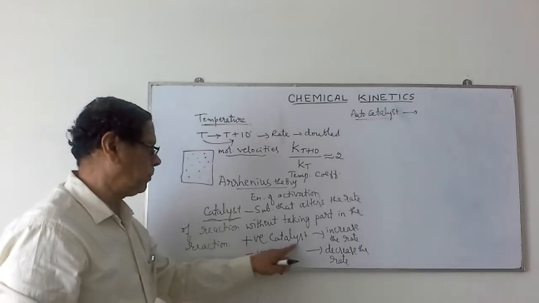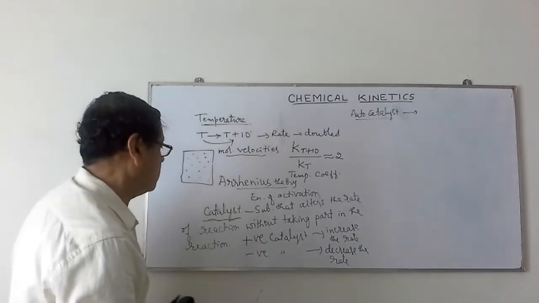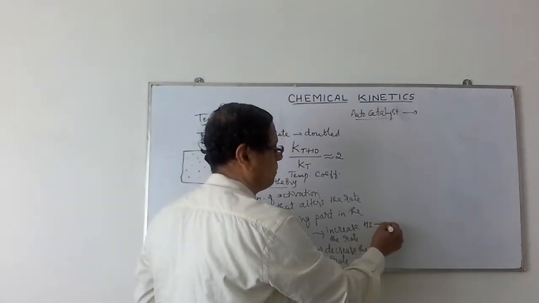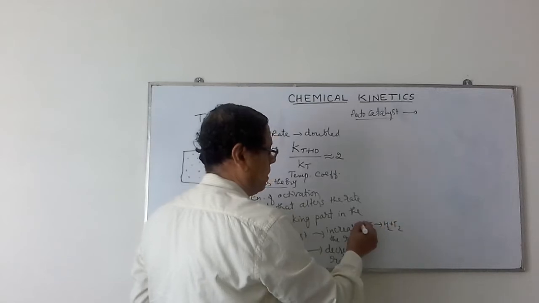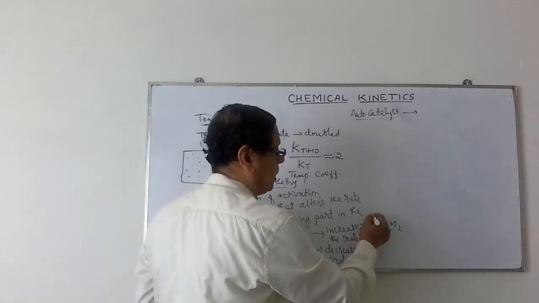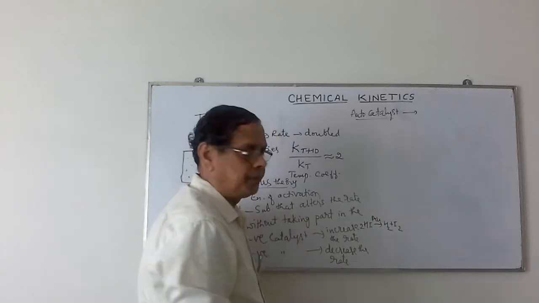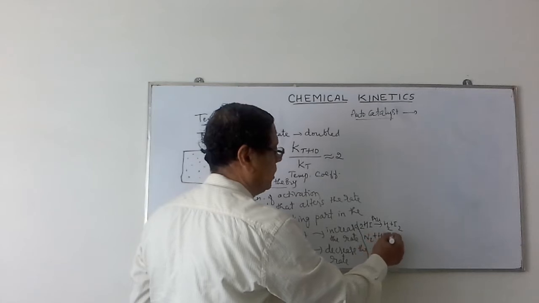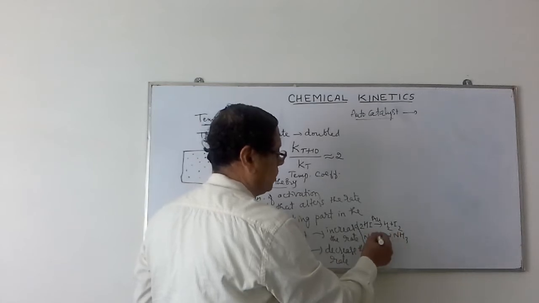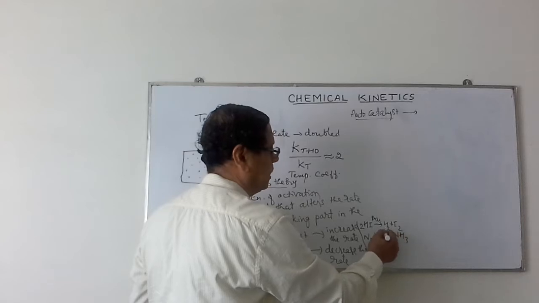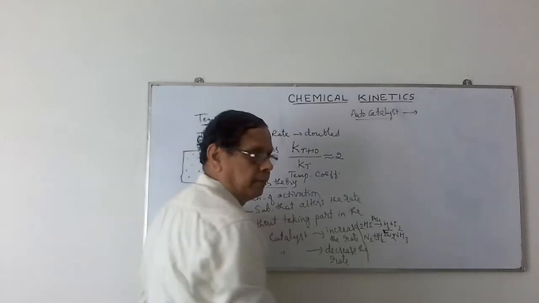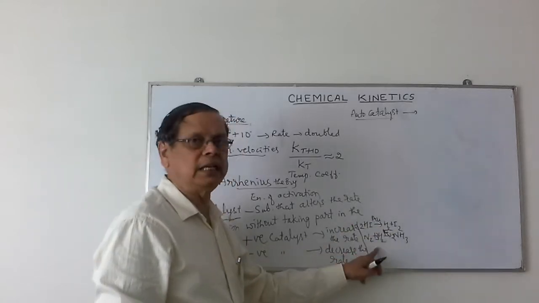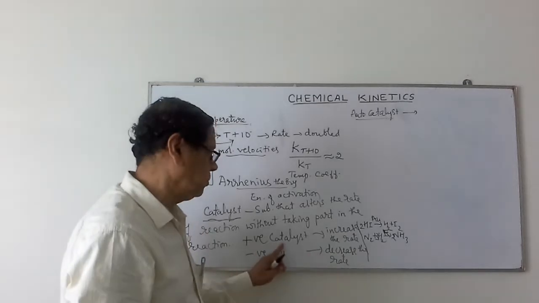First let us see some examples of positive catalysts. Consider the dissociation of hydrogen iodide to give hydrogen plus iodine. Gold acts as a catalyst in this reaction. Similarly, the combination of nitrogen plus hydrogen giving ammonia, N2 plus 3H2 giving 2NH3, is catalyzed by iron. There are many such substances which increase the rate of reaction. They are called positive catalysts.